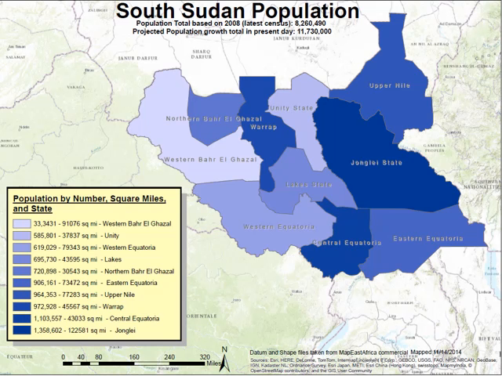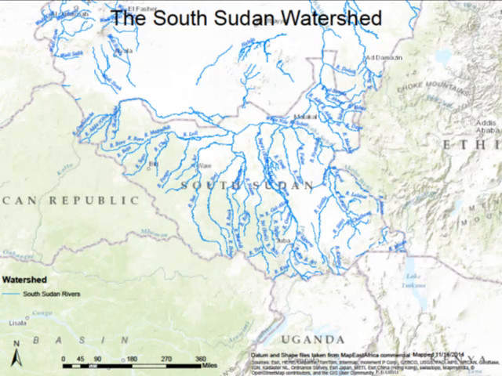This slide shows the distribution of the population of South Sudan by states. This data is based on census population estimates from 2008. This slide shows the watershed of South Sudan.